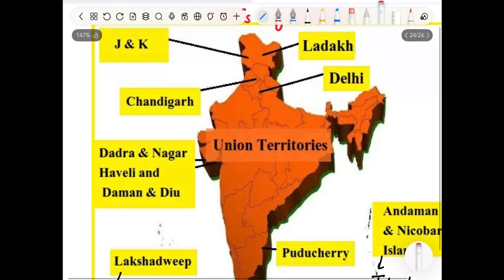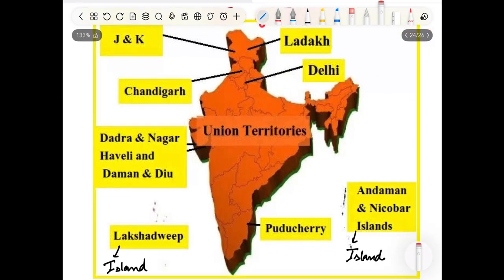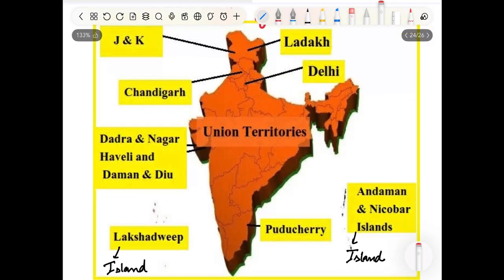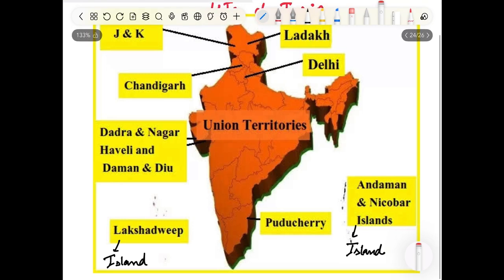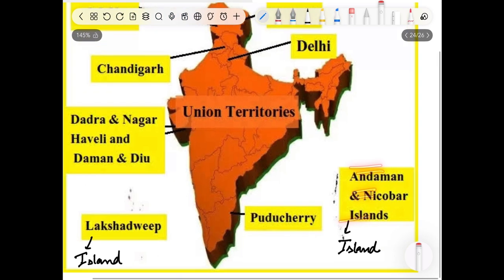We have already covered 2 UTs, J&K and Ladakh. The other 6 are a bit easy to remember. You must be aware of it. Let's start with the islands first. So the first island is Andaman and Nicobar Islands. Second is the Lakshadweep.